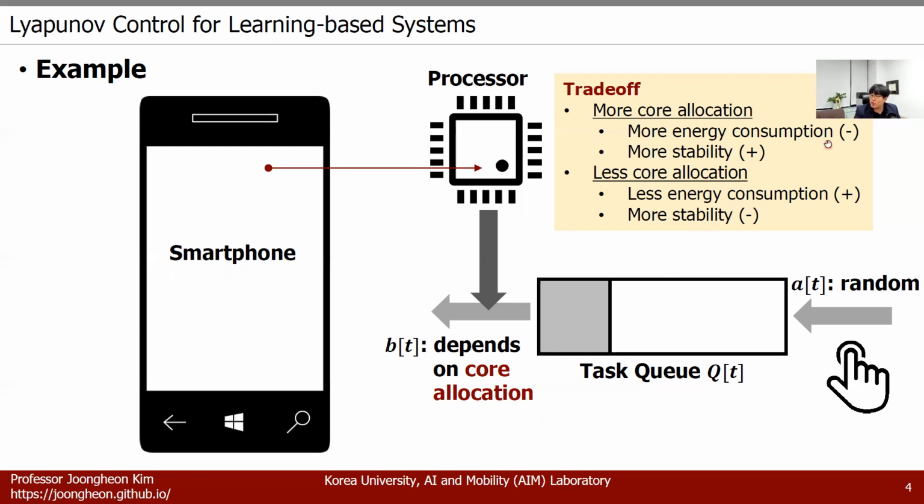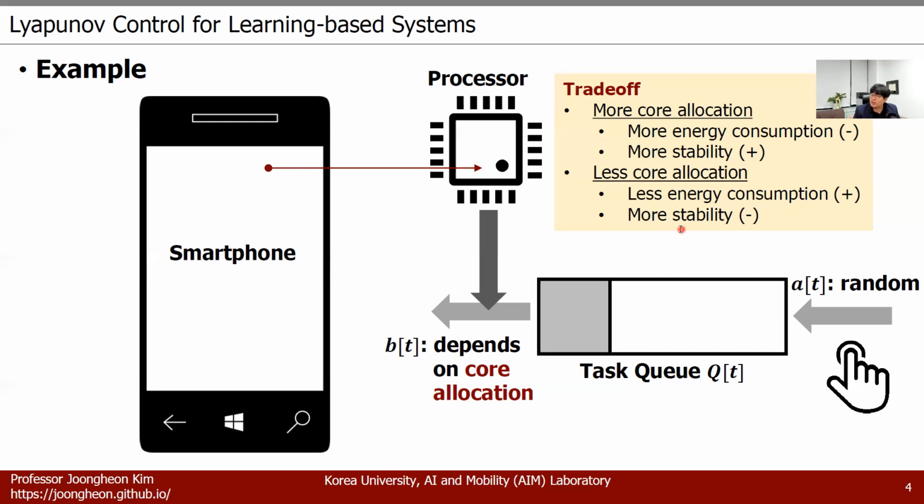That's why it's not good in terms of energy efficiency. On the other hand, suppose that we allocate fewer cores. In that case, it's not good in terms of stability. However, it is good in terms of energy efficiency. So here you can observe the trade-off between utility and stability, where the utility is defined as energy efficiency.